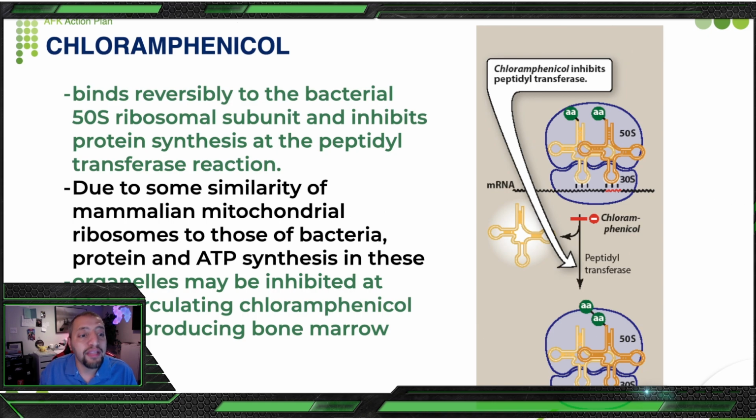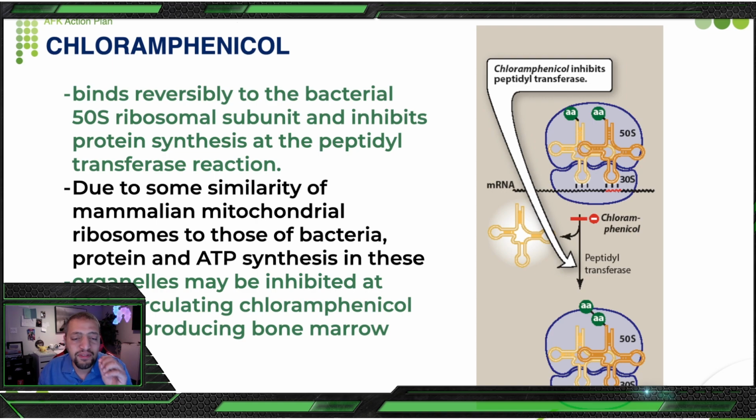Due to some similarity of mammalian mitochondrial ribosomes to those of bacteria, protein and ATP synthesis in these organelles may be inhibited at high circulating chloramphenicol levels, producing bone marrow toxicity.